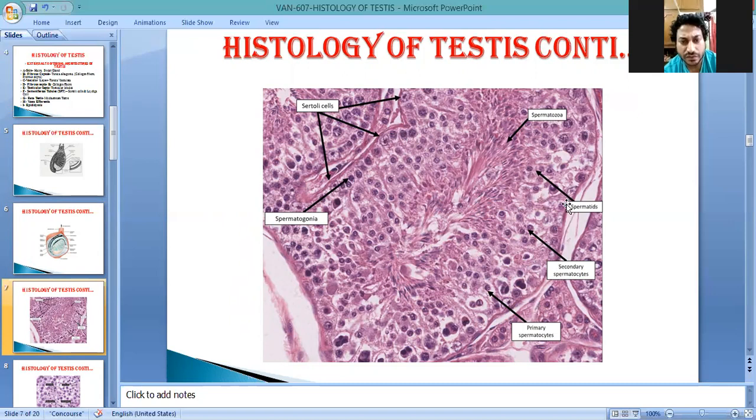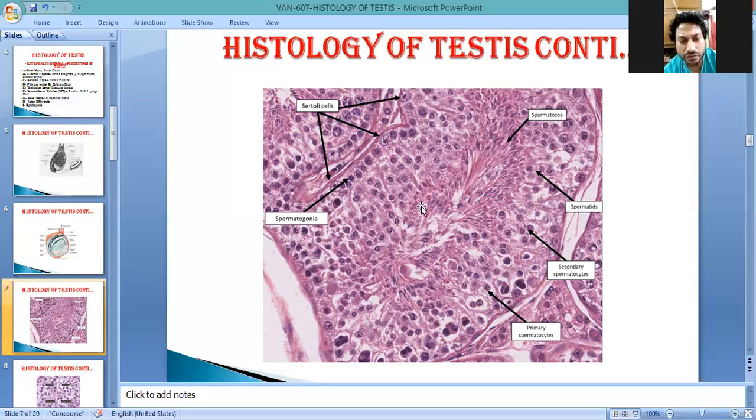From spermatogonia to spermatid is known as spermatocytogenesis, and from spermatid to spermatozoa is known as spermiogenesis. The whole process takes place inside the seminiferous tubule.